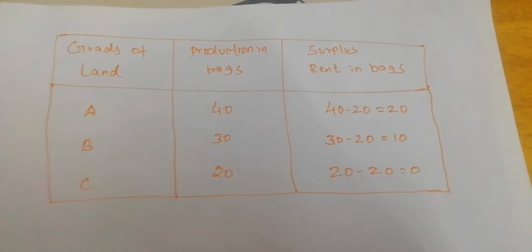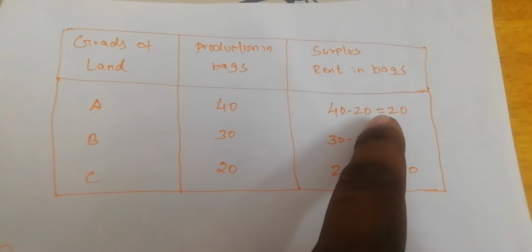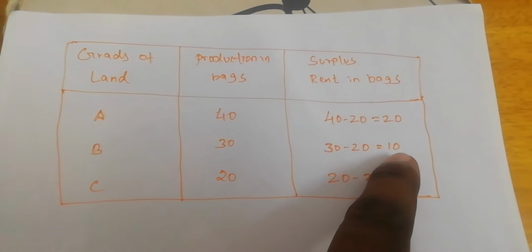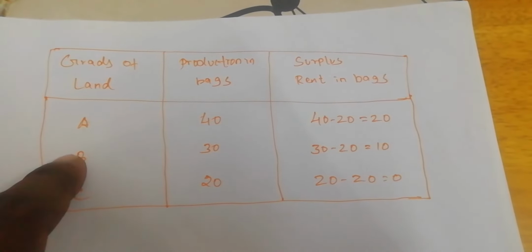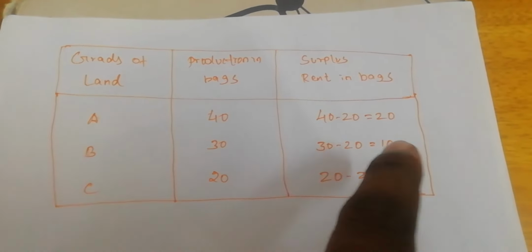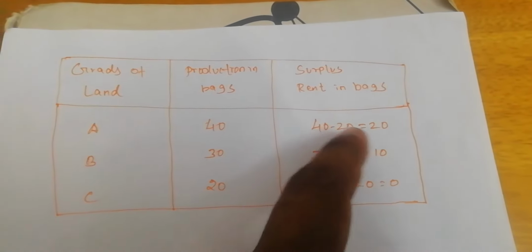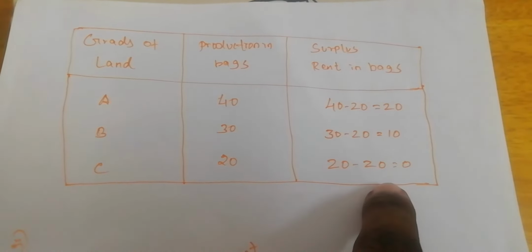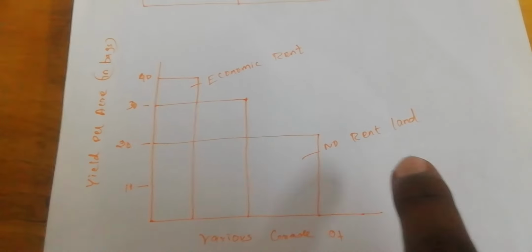So we can consider that the A grade land will have 20 surplus bags of paddy. The B grade land also will have 10 bags of surplus paddy. So the rent for the B grade land is just 10 bags of paddy, and the rent for the A grade land will be 20 bags of paddy. Next, the C grade land will never get rent. So here the C grade land is considered a no rent land.